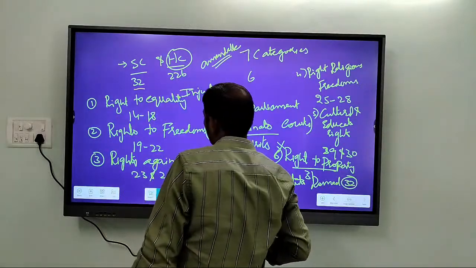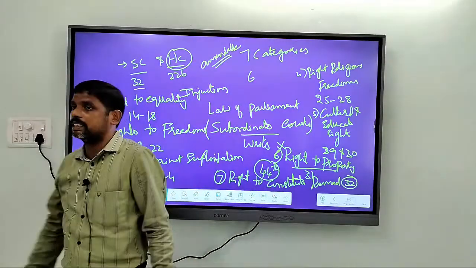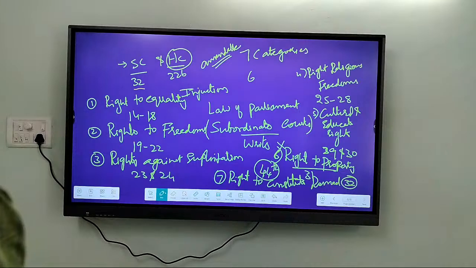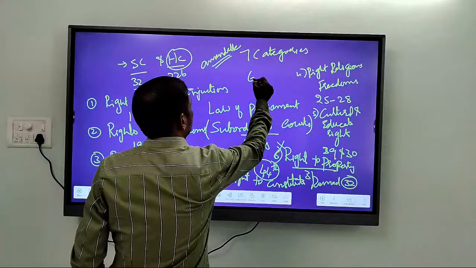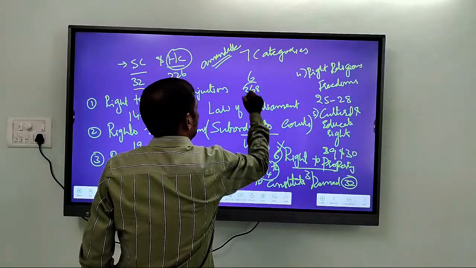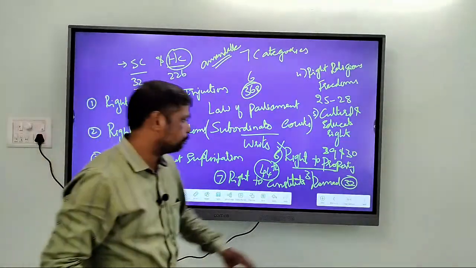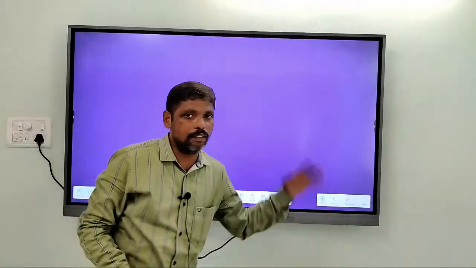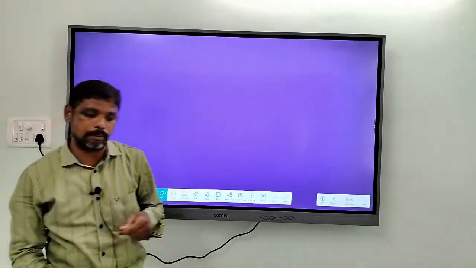They can be amended by using Article 368 of the Indian Constitution. So these are different features of fundamental rights.